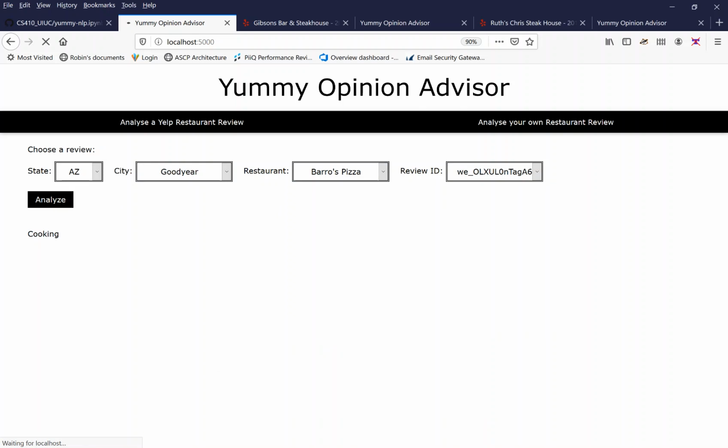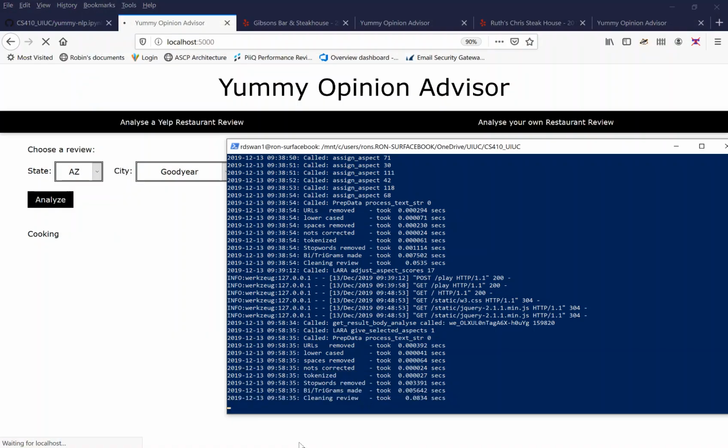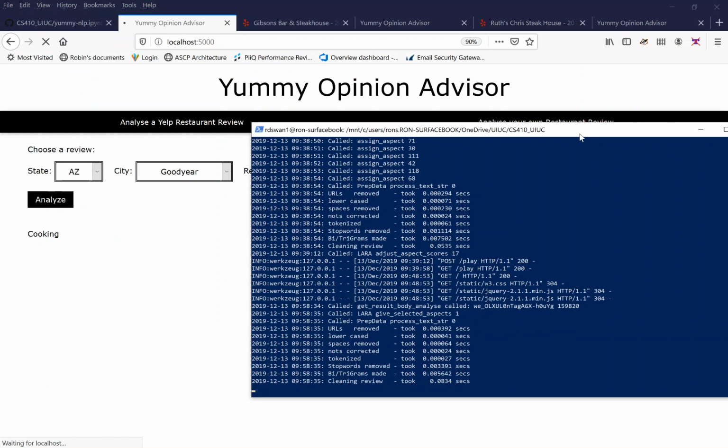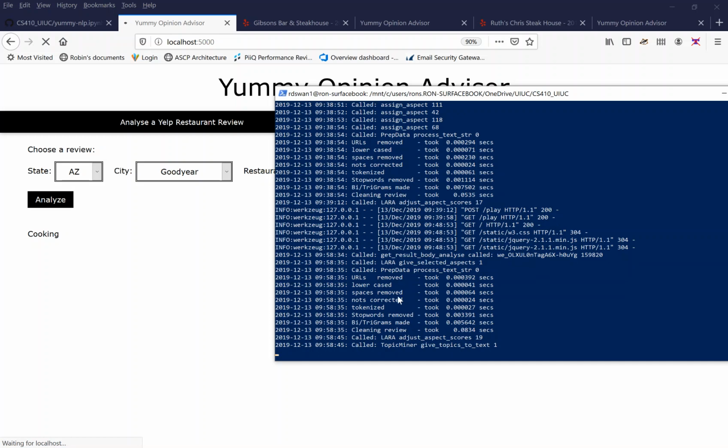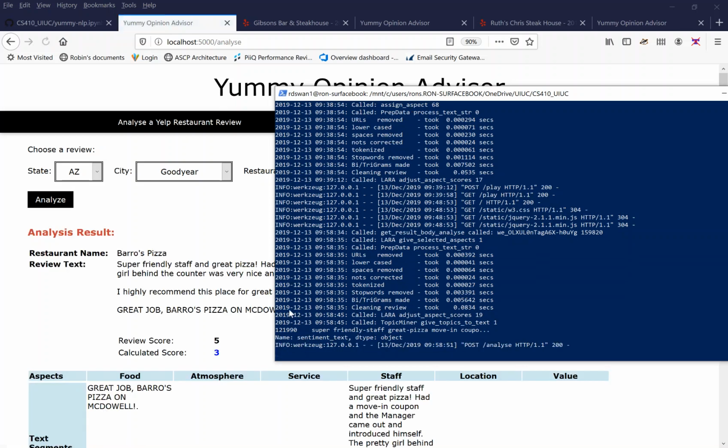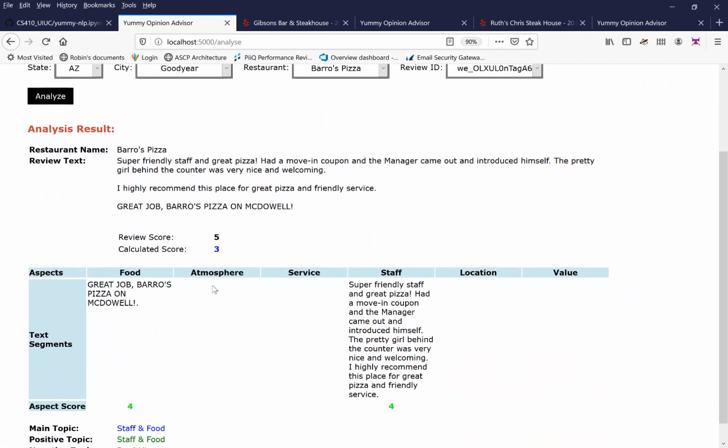Now, as I click Analyze, you can see it's cooking. In the background, it's loading the aspects, it is tokenizing the words, doing the pre-processing, and then finally it'll apply the models. Here we go.